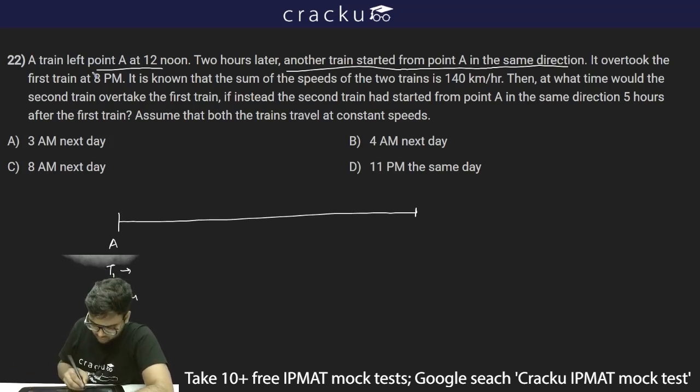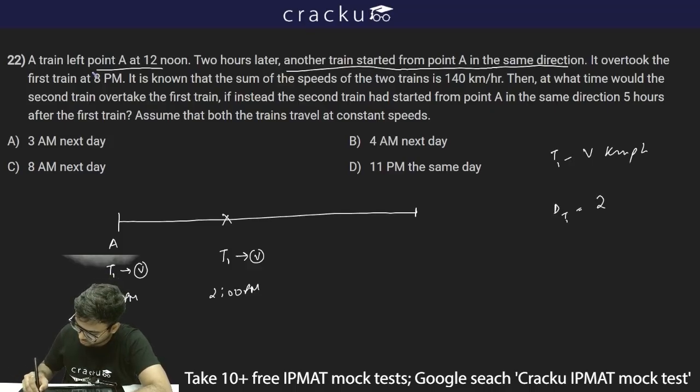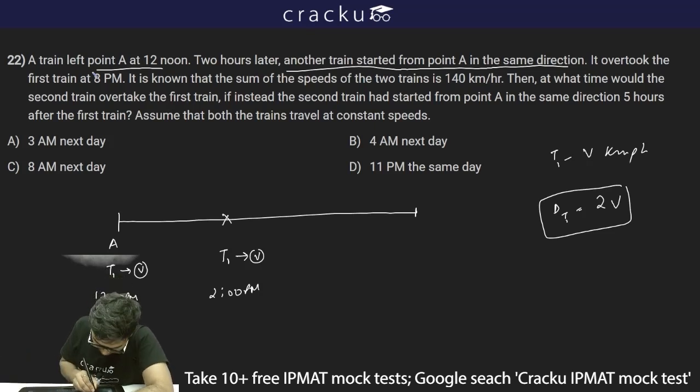Now what will happen after 2 hours, that is at 2 p.m.? Train T1 will reach here, moving in this direction. Let's say the speed for T1 is V km per hour, and it has traveled for 2 hours. So the total distance covered by T1 will be 2 into V, because distance is speed into time. Speed is V km per hour and time is 2 hours, so this distance is basically 2V.